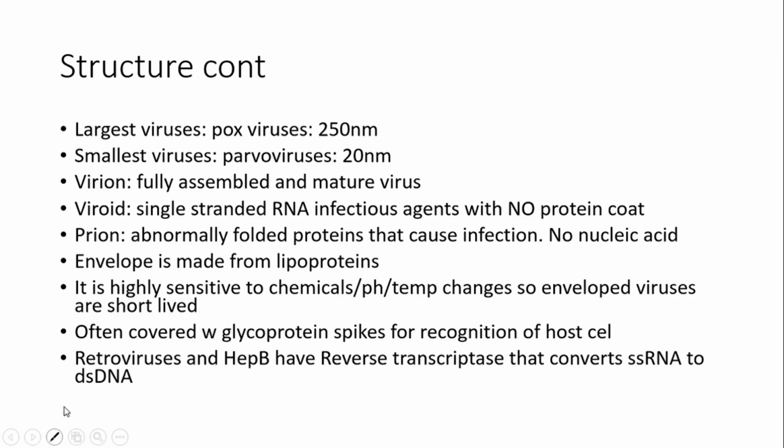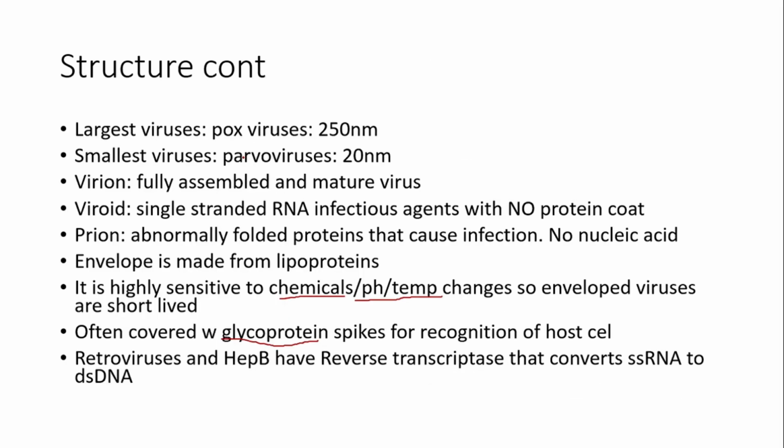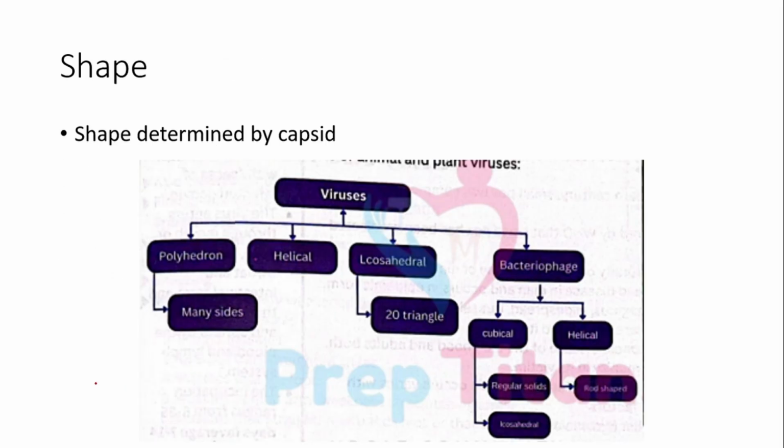we've already discussed the envelope, which is short-lived because of its sensitivity to pH, temperature changes, and another thing is that envelope can be covered with glycoprotein spikes. ठीक है? And these are for the recognition of host cell. और ये मैं आपको दिखा भी देती हूँ. These are the glycoprotein spikes. And I've discussed that retroviruses and hepatitis B viruses have reverse transcriptase in their core proteins, which basically converts the single-stranded RNA to double-stranded DNA.